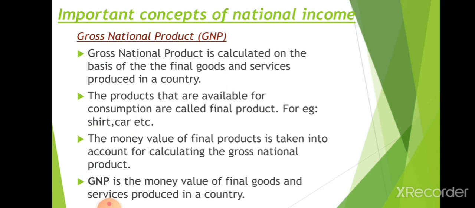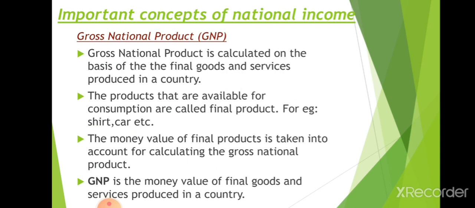Gross national product is calculated on the basis of the final goods and services produced in a country. Gross means the totality, the sum total of production in a country, which is known as gross national product. How many firms are working, what all things are produced in the country, it is calculated in gross national product, GNP.